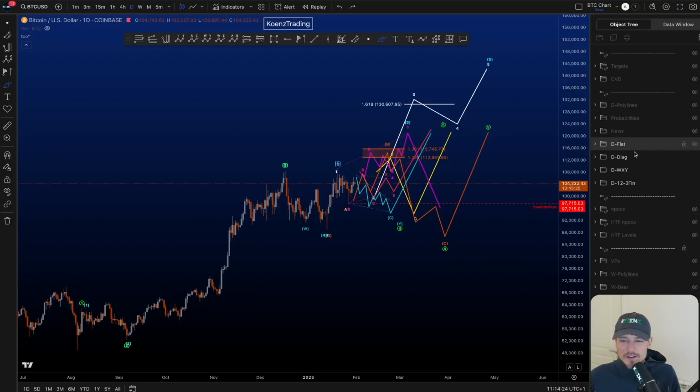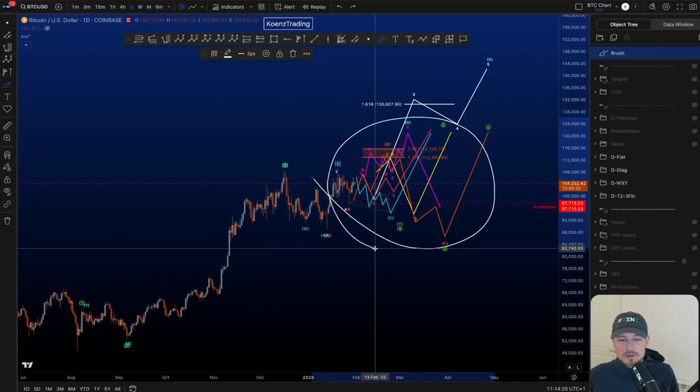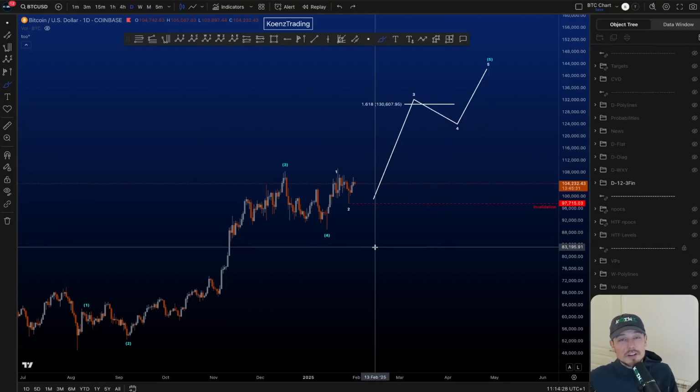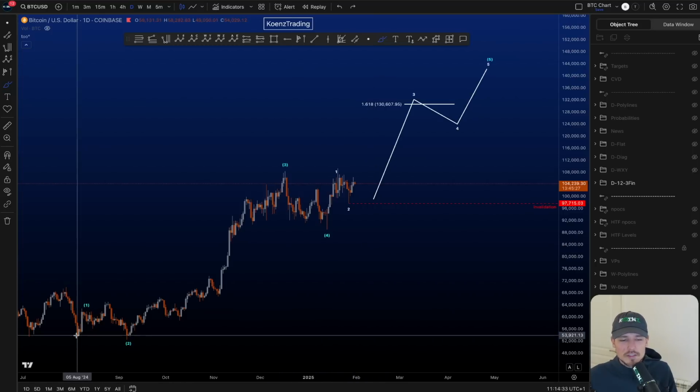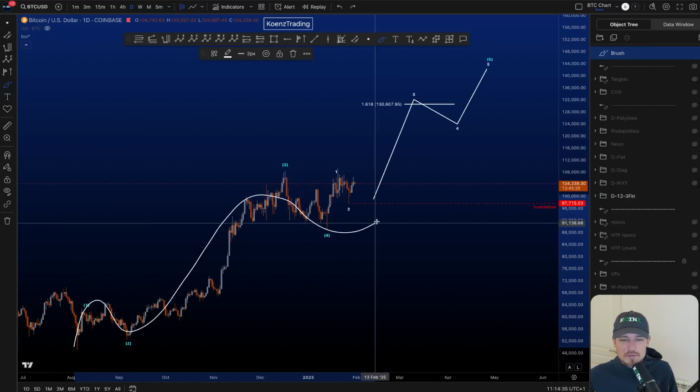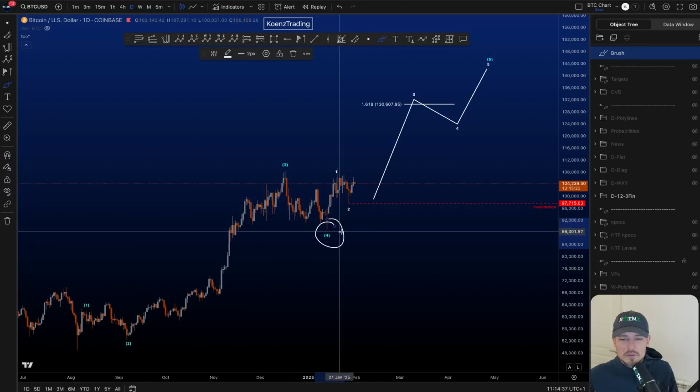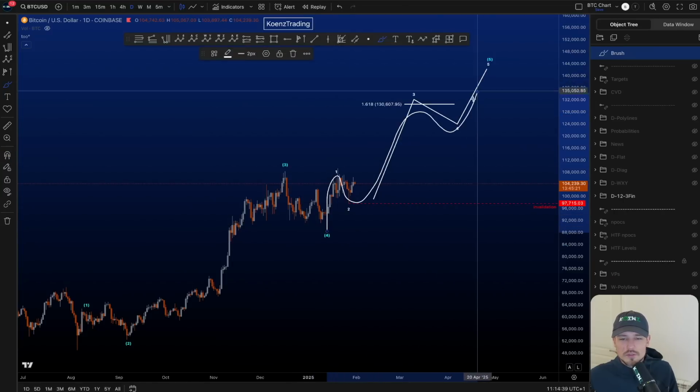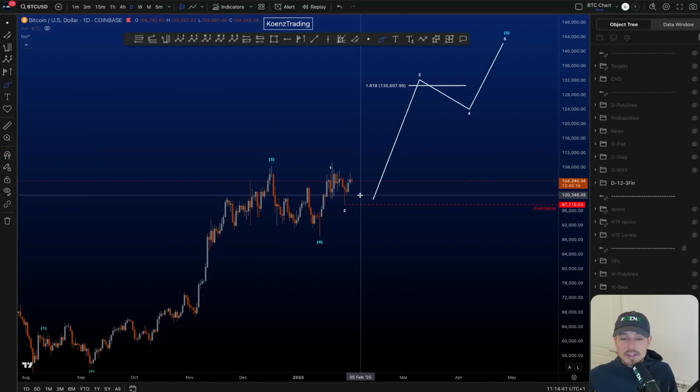Hi everyone, let's cover my Elliott wave scenarios on Bitcoin on the daily time frame. Starting with this bullish, very obvious scenario, but it doesn't have the highest probability. So here we have a 5-wave impulsive structure. Wave 4 is finished and we look for a wave 1, 2, 3, 4, 5, a continuation to the upside.